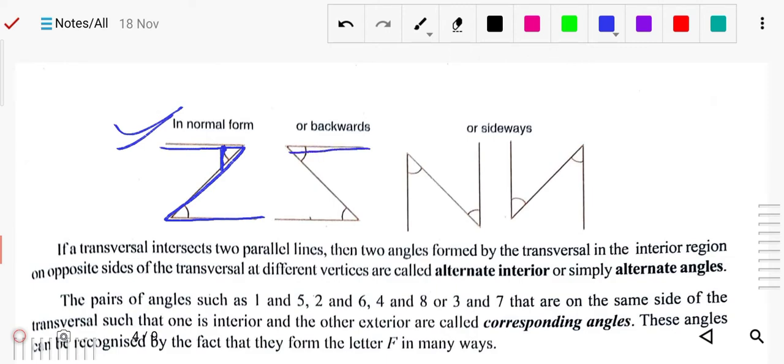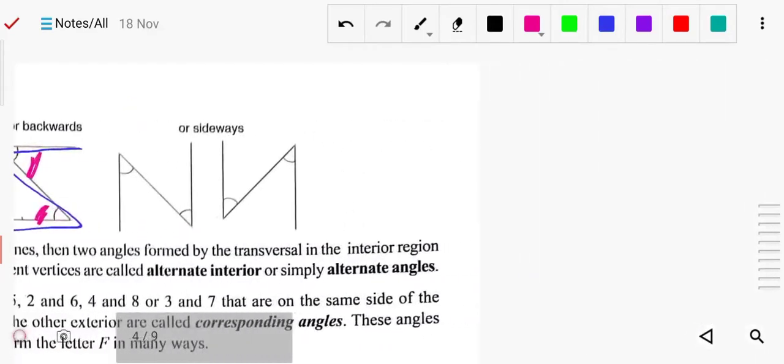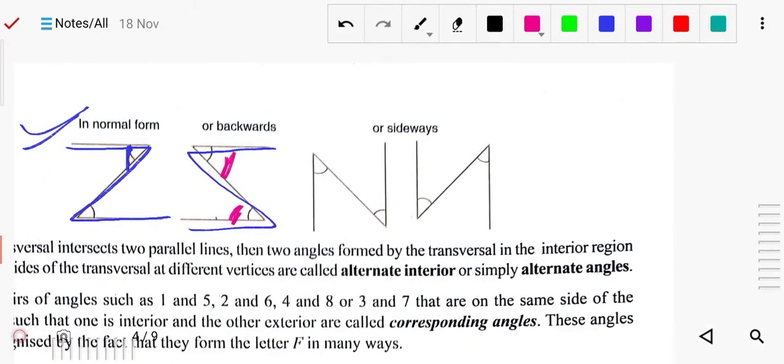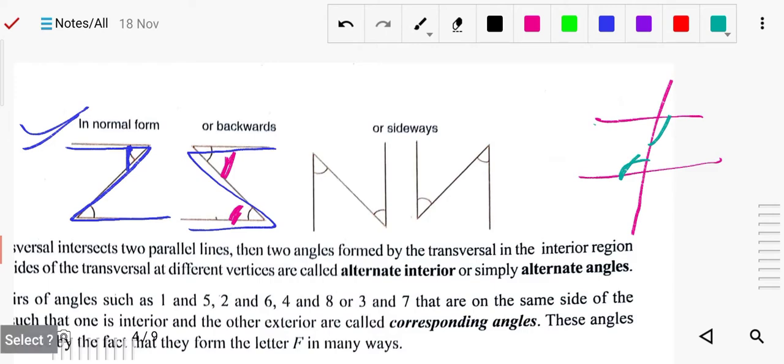Also backward Z, also you can see this angle and this angle is called alternate angle. You just see from there these angles. If it is, here I am just drawing, if it is like this, okay, so which angles are forming? This angle and this angle, so you can check that for this and also for this angle and this angle.